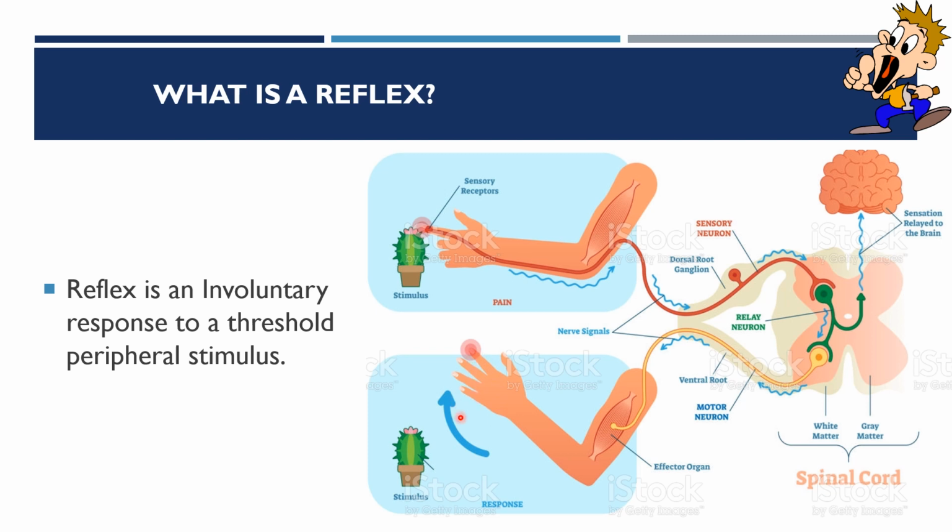So by this reflex, the hand is being saved from being burnt, right? So this is a protective mechanism. So it is an involuntary response to a threshold peripheral stimulation.